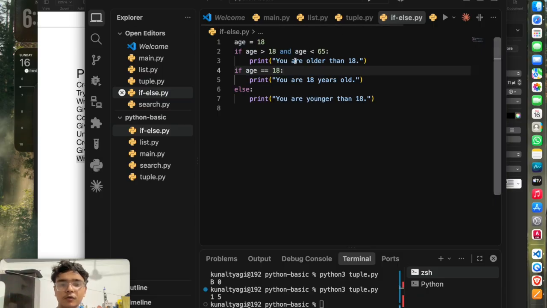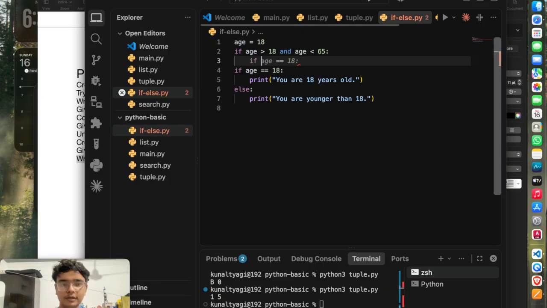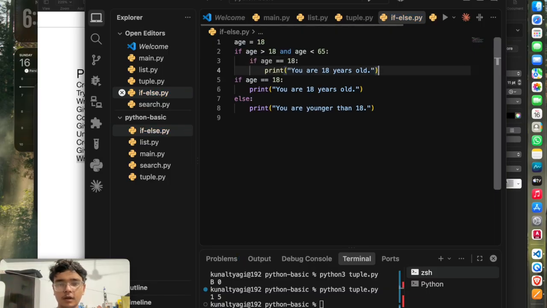Now we can also write nested conditions. For writing nested conditions, you need to do only this. What will this nested statement do? First of all, it will check these two conditions. If both of them are true, then this block will execute. In this block, first we will check this condition.